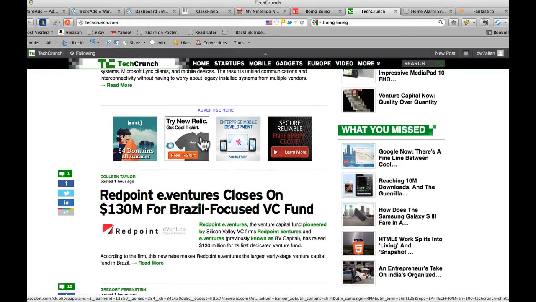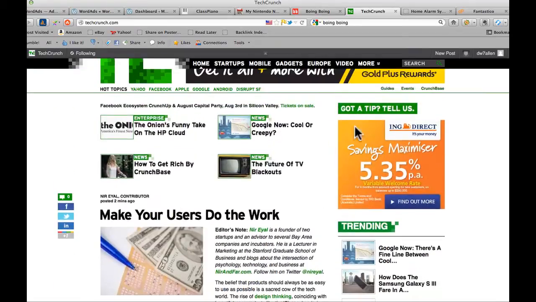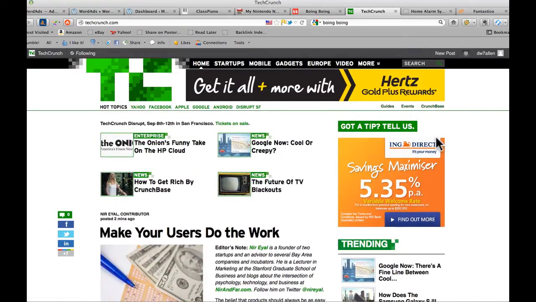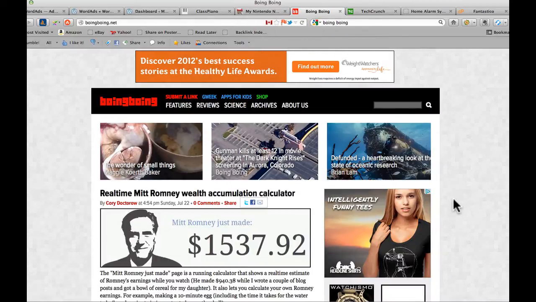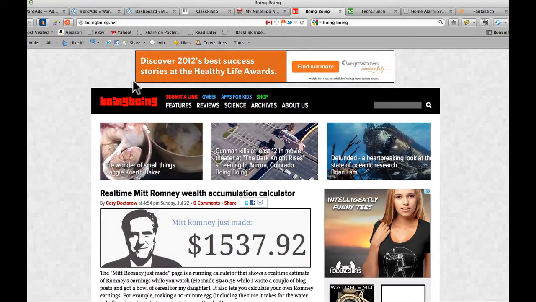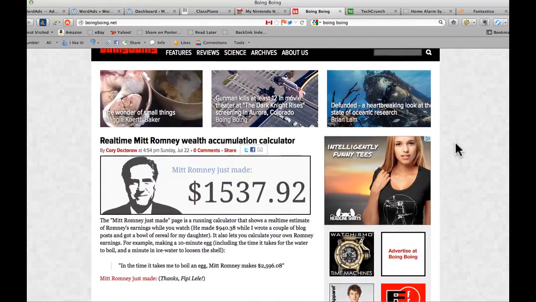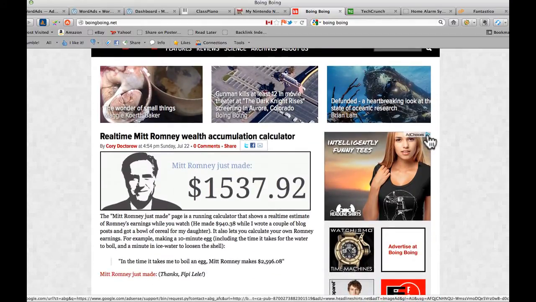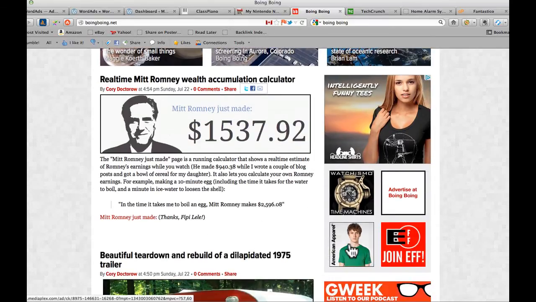Sometimes you will find, here's a few more ads here, you will find ads that have the Google AdSense little icon up here, and I'll go to Boing Boing, which is an example of that. As you can see here, we've got a nice clean WordAds display ad up the top here, and then just down here you'll see we've got an AdSense display ad here, and then there's a few other little ads here which are WordAds as well.